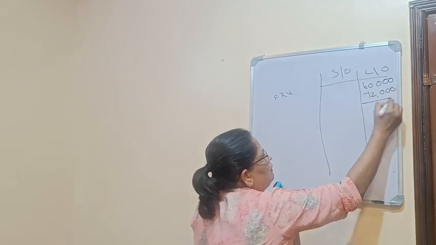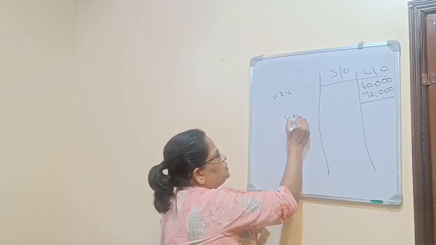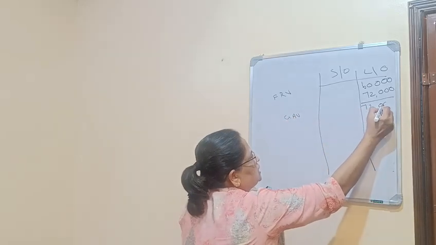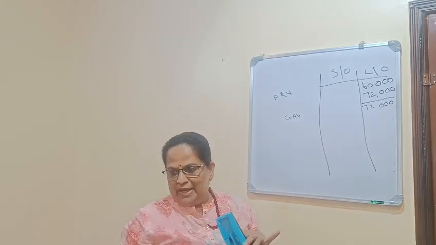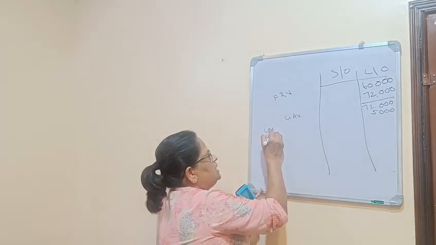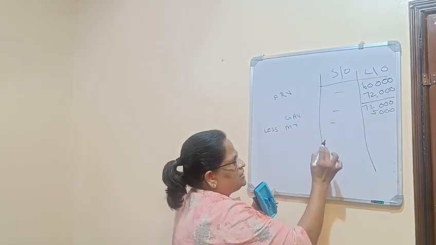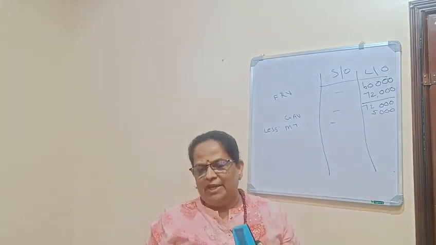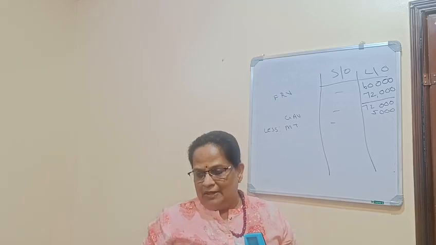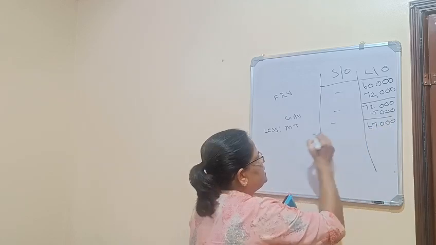Whichever is higher we will take as the gross annual value, so that is 72,000. Now municipal taxes paid 5,000, you have to reduce it. Everything is nil for self-occupied because its net annual value is nil. So here you will get 67,000 as the net annual value.